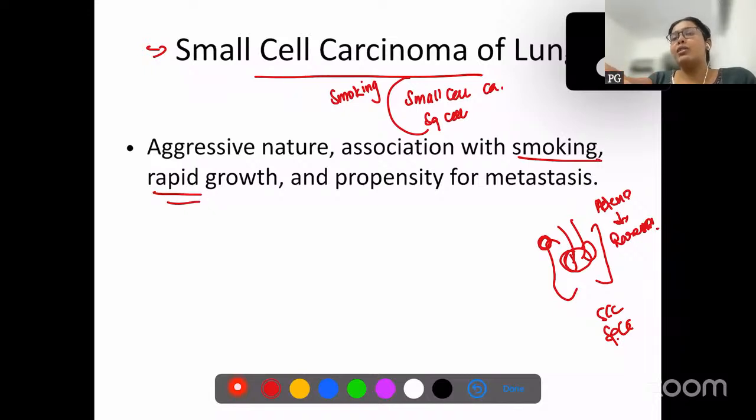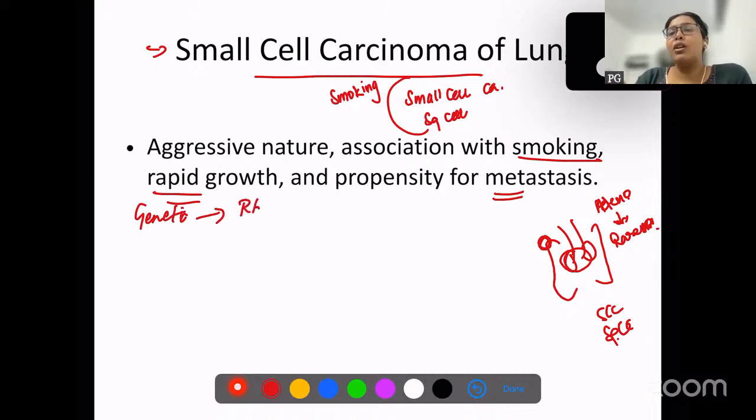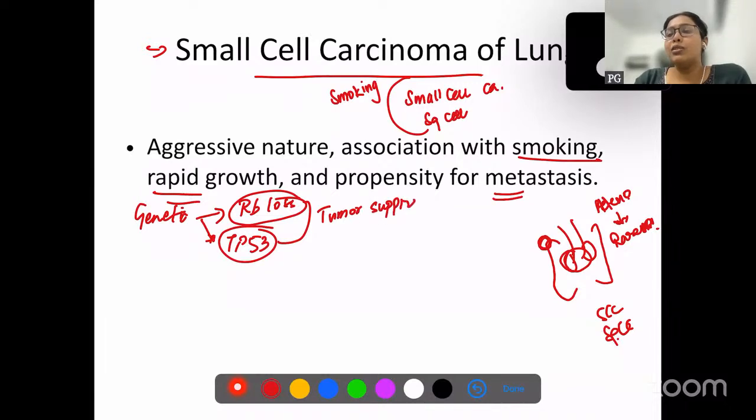Small cell carcinoma is associated with smoking. It is a very aggressive tumor, has rapid growth and has a propensity for metastasis. We saw the genetic mutations which were implicated in small cell carcinoma. They were loss of the retinoblastoma gene and TP53 loss. Why loss? Because both these genes are tumor suppressor genes, right? Because these are tumor suppressor genes, they are lost, and if tumor suppressor genes are lost, it increases the risk of tumor.